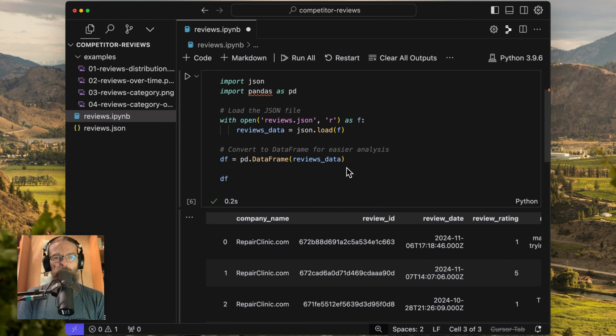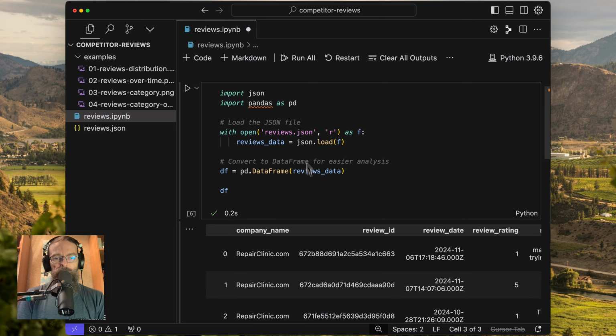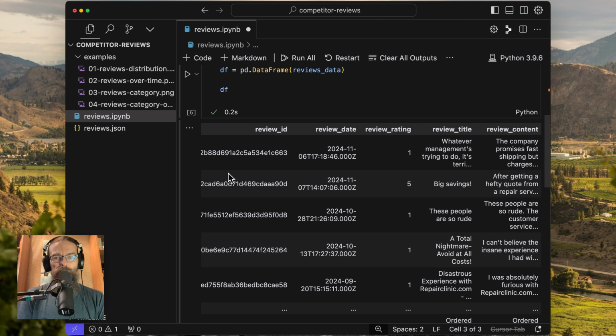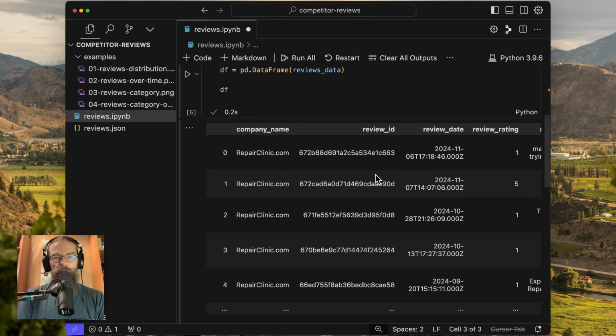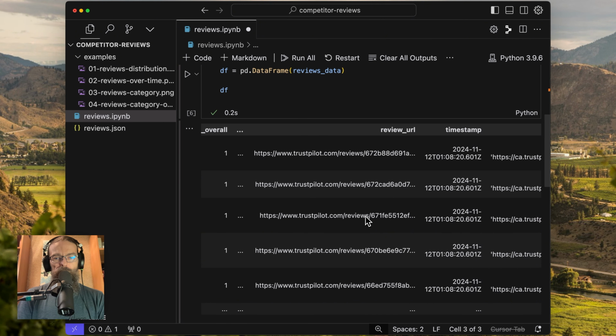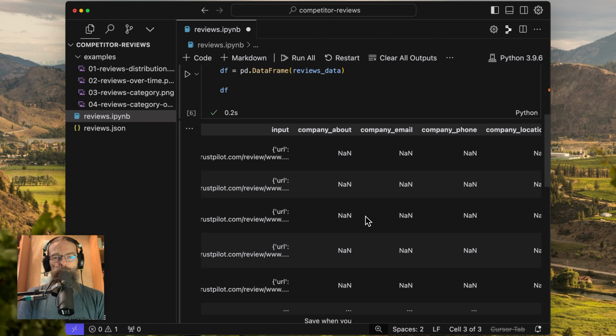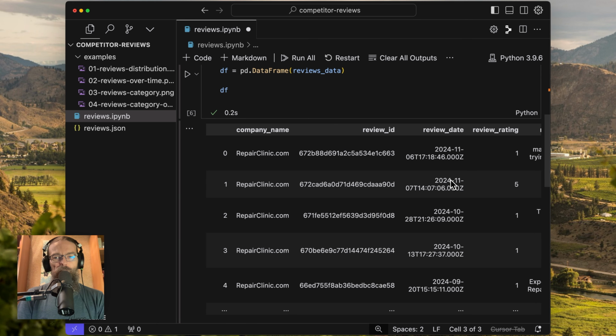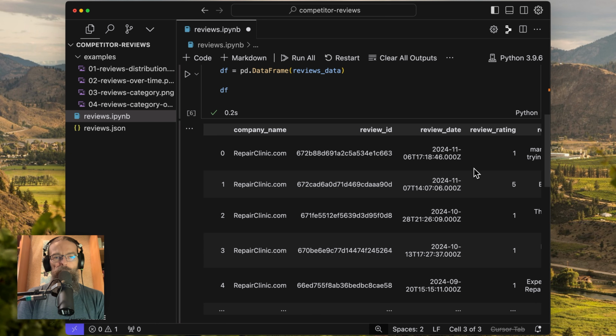The thing I like about pandas, and what makes it so cool, is I get a nice little preview of what's in there. We can see in this table view there's all of these different records. Now this is super fun because I can start to see the shape of the data a little bit. We can see that there's some different fields in here. So all right, what are we going to do with this? I think right out of the gate, review rating is one of those things that I'm super interested in.